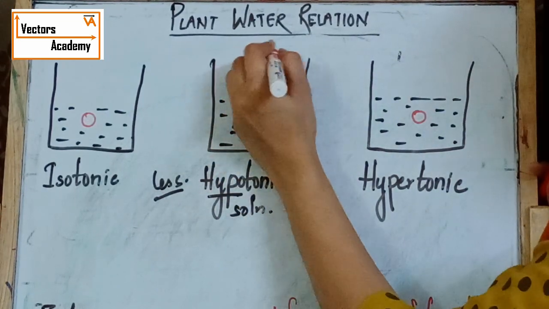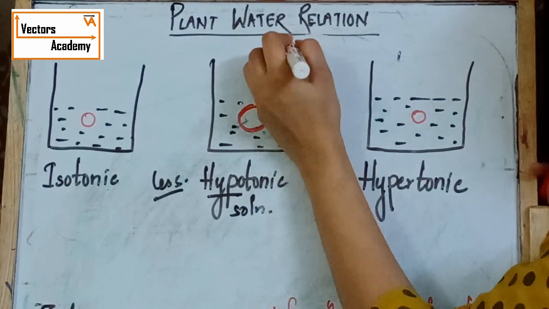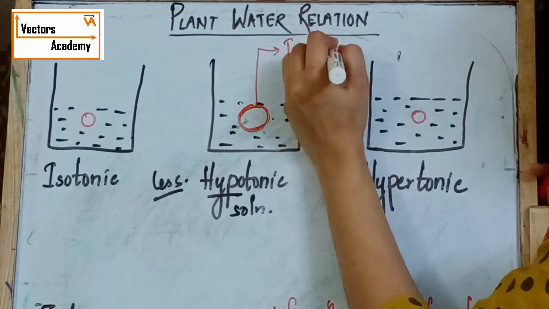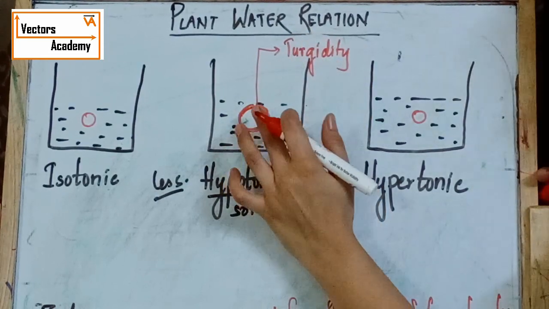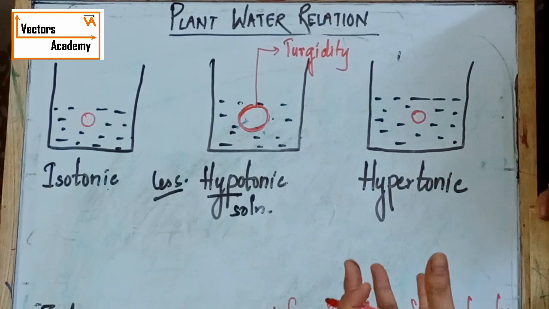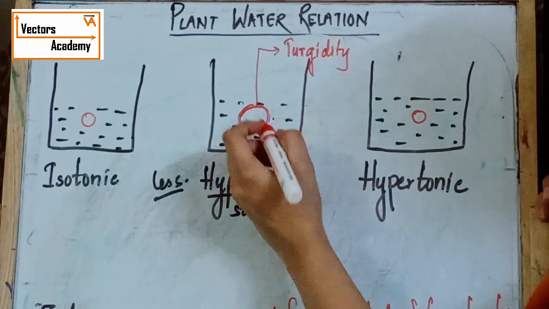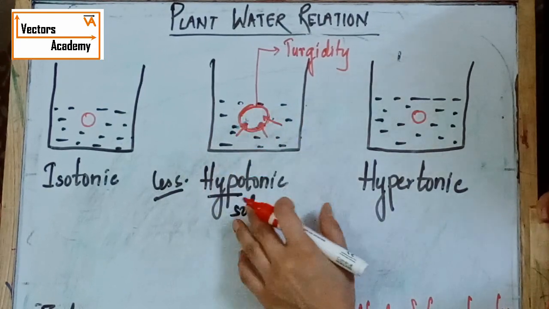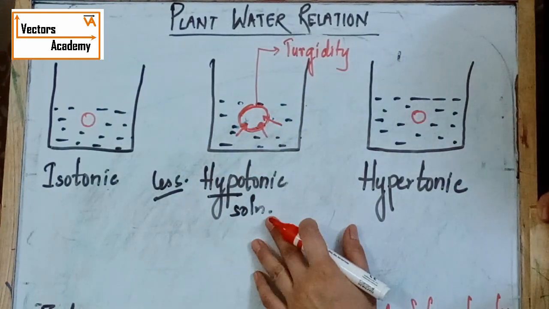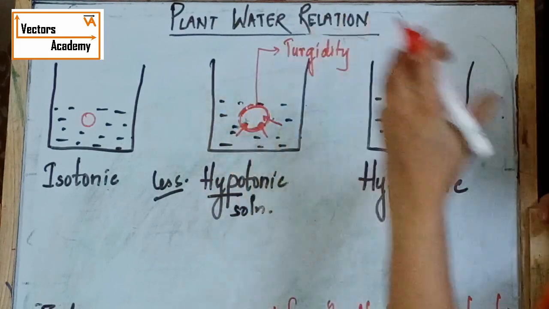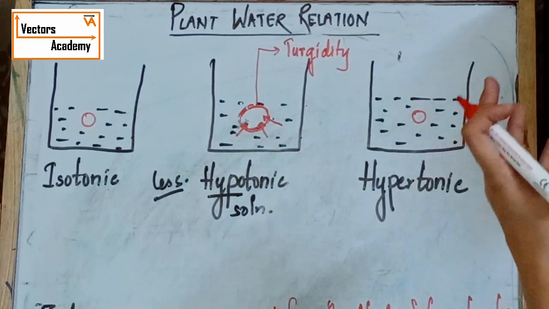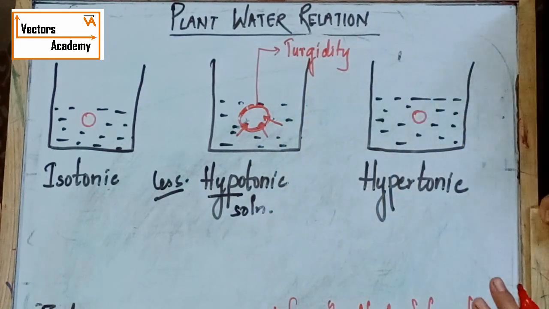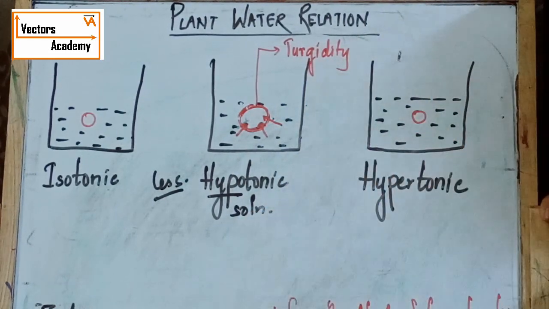This swelling is known as turgidity, and the cell becomes turgid because it is placed in a hypotonic solution. This is about the hypotonic solution.